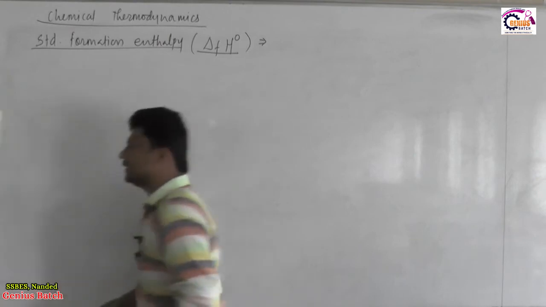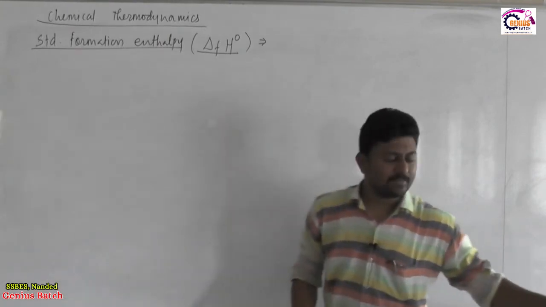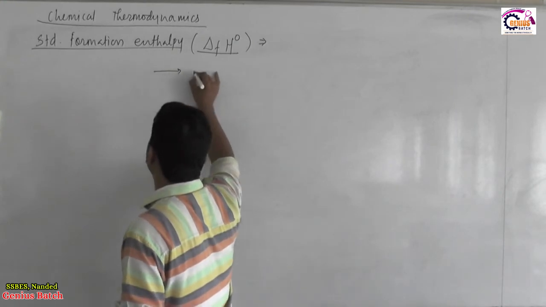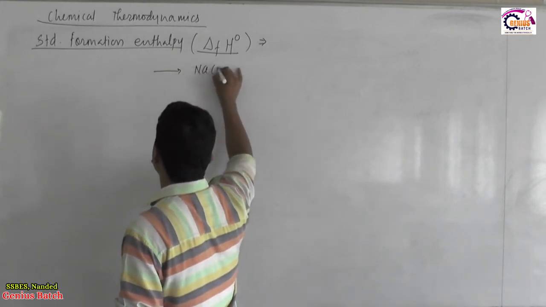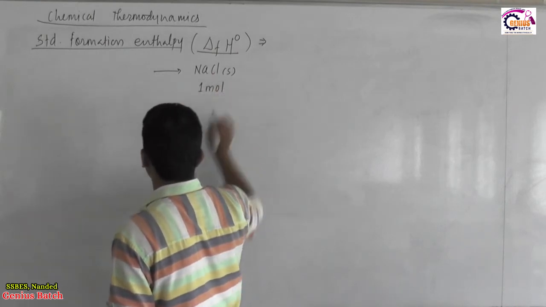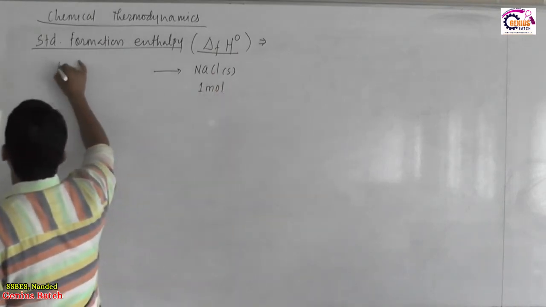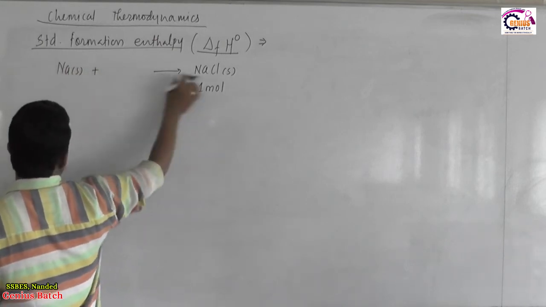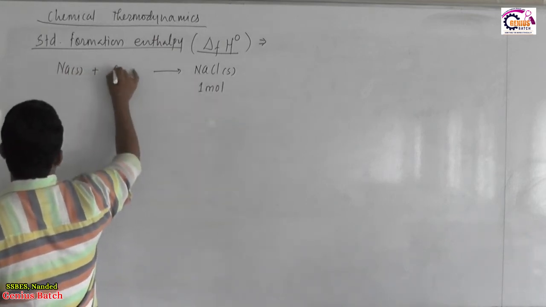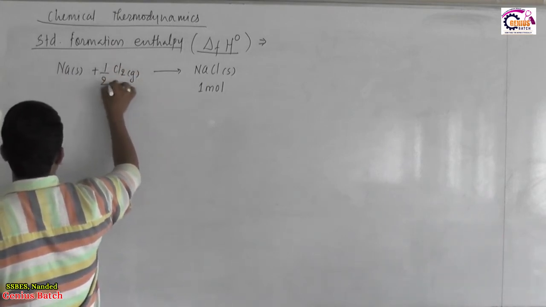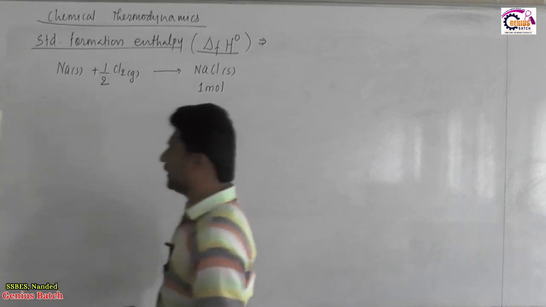Now, suppose the standard formation equation is set for 1 mole of NaCl. NaCl is a salt, so it should exist in a solid state, 1 mole, and the process should begin from elemental sodium plus chlorine, the other element which commonly exists as Cl2 gas, and by quantity we will require half a mole of it.